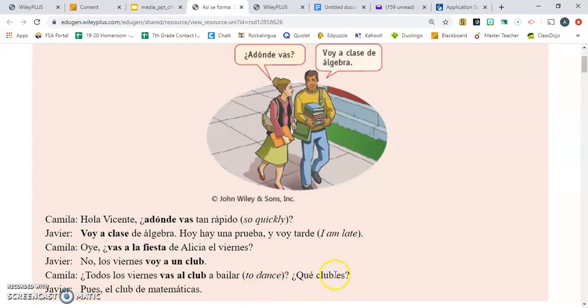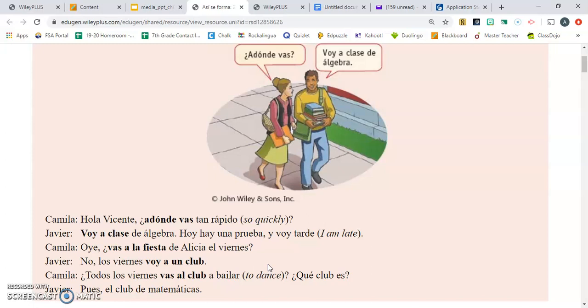There's a quiz. And what does she want to know if he's going to be doing on Friday? She's asking him if he would like to go to the party, Alicia's party, right? La fiesta de Alicia. Okay. Is he going? ¿Va él a la fiesta de Alicia? ¿Va Vicente a la fiesta de Alicia? If you said no, you're correct. No. El viernes no va a la fiesta porque va a un club. What does he do los viernes? ¿Qué hace los viernes? Va a un club. Okay, he goes to a club los viernes.